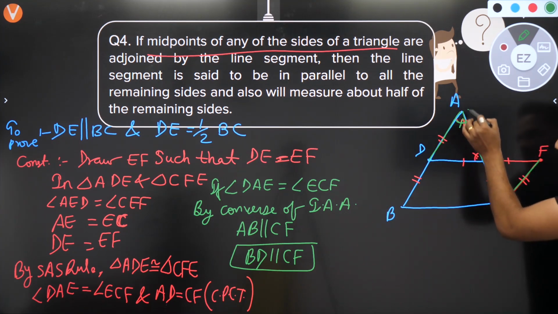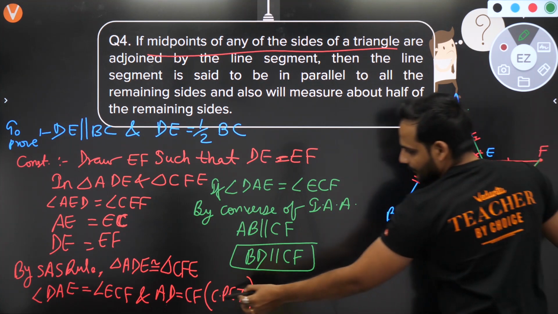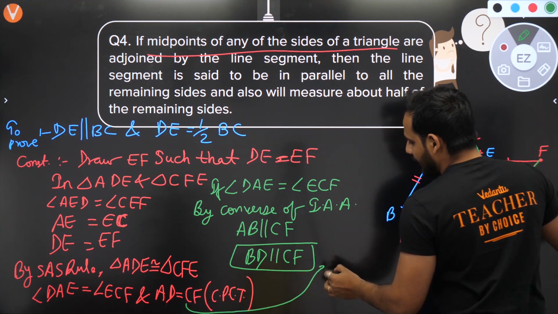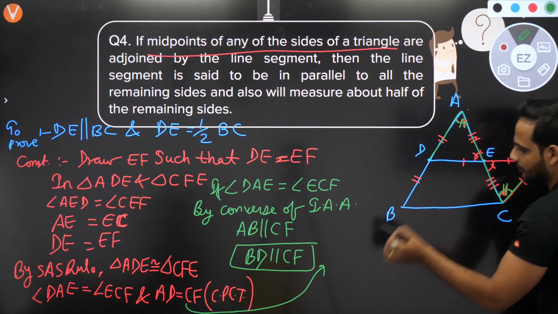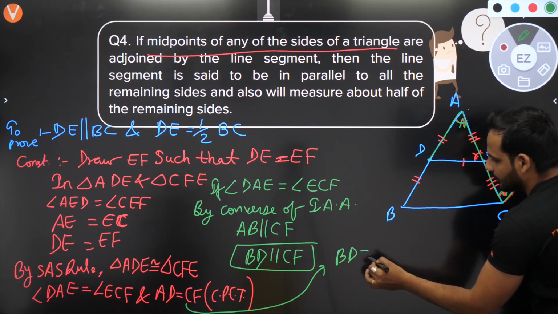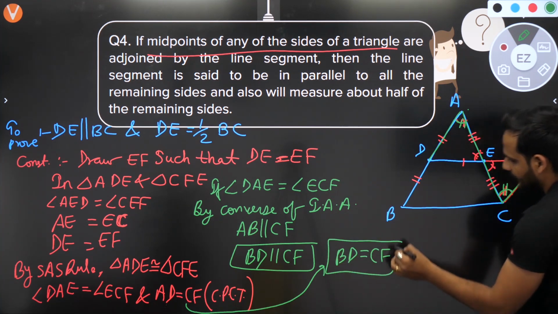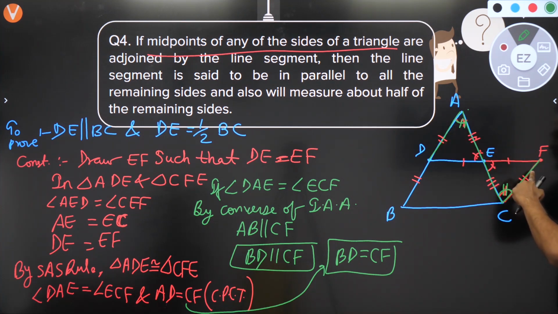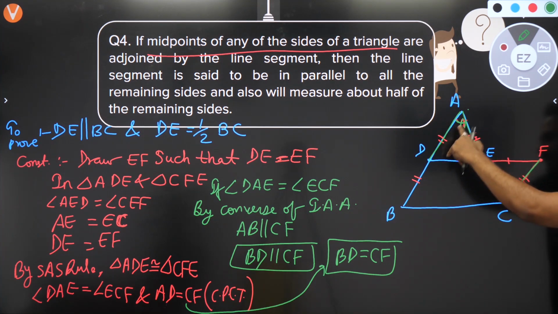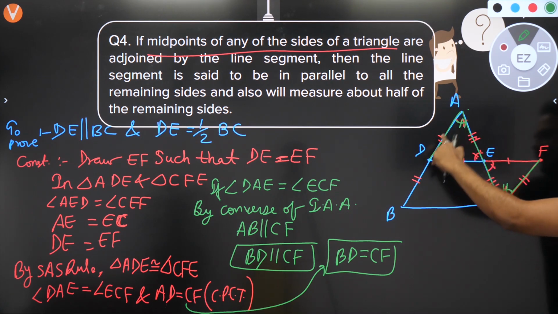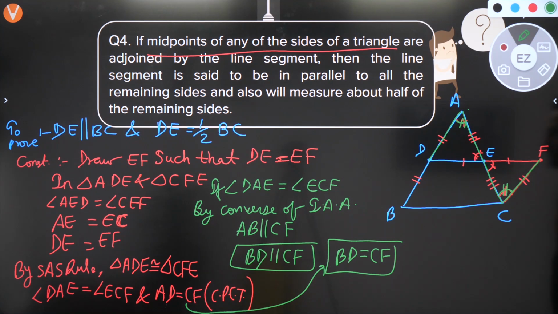And then I know, beta, that AD and CF are equal, and I know AD and BD are equal. So I can say BD is also equal to CF. See here, AD and CF were equal because of CPCT. AD and DB are equal because D is the midpoint. So AD and CF are equal, AD and BD are equal, so BD and CF are equal.